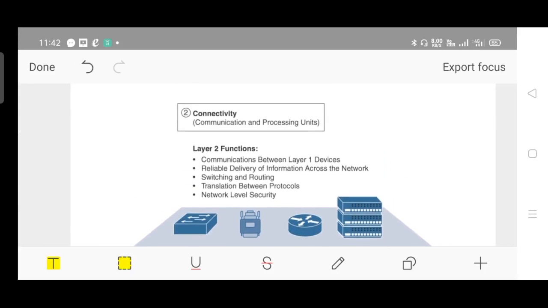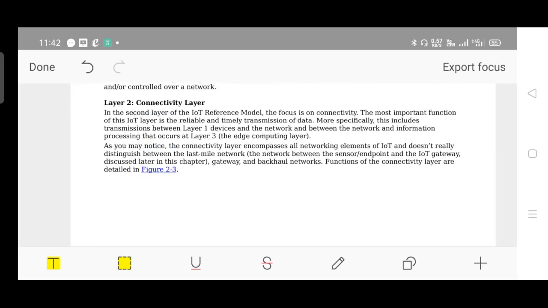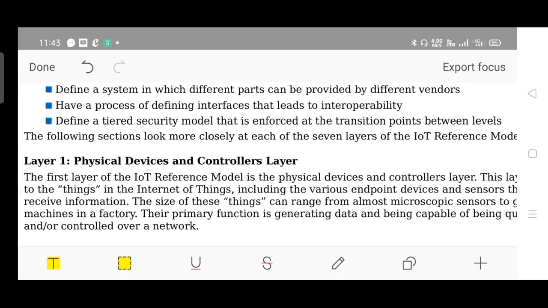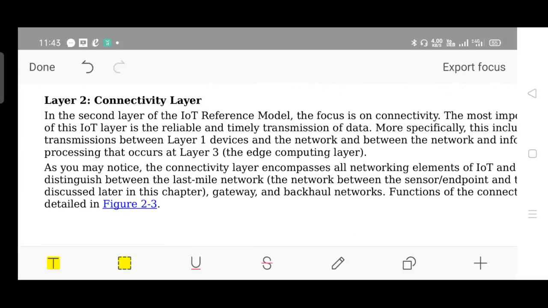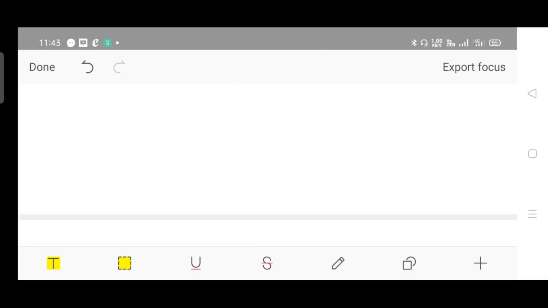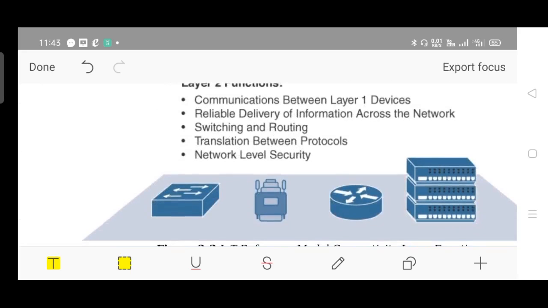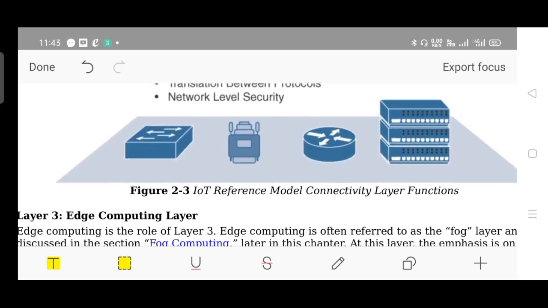So here are the things explained in detail once again. What comes under layer 1? Layer 1 contains the physical things, the elements like things and all. As I told you earlier, if you know the concepts clearly, you can easily write on your own. Next layer is the connectivity, right? Here the routers, switches, and other hardware devices which are responsible for communication come into the picture.